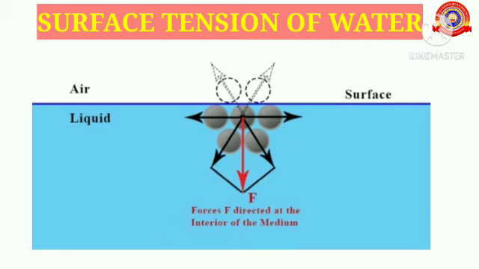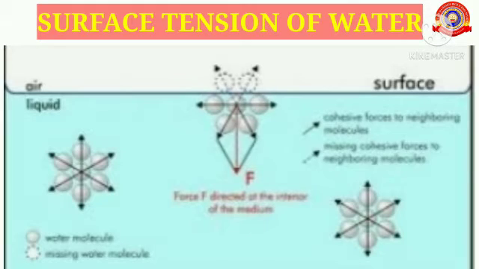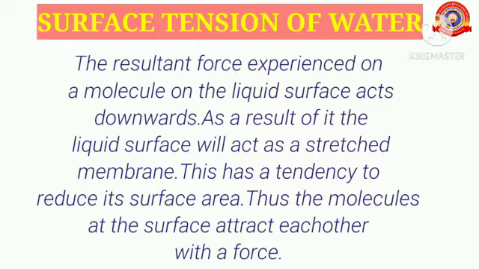Do you know the reason behind this? The resultant force experienced on a molecule on the liquid surface acts downwards. As a result of it, the liquid surface will act as a stretched membrane. This has a tendency to reduce its surface area. Thus, the molecules at the surface attract each other with a force. This is the reason for the surface tension.